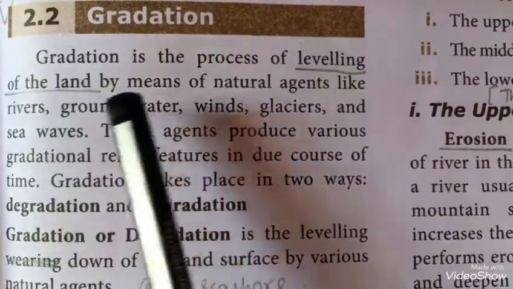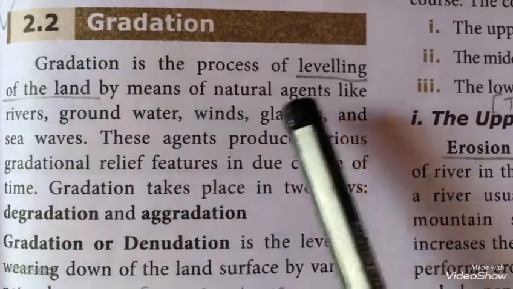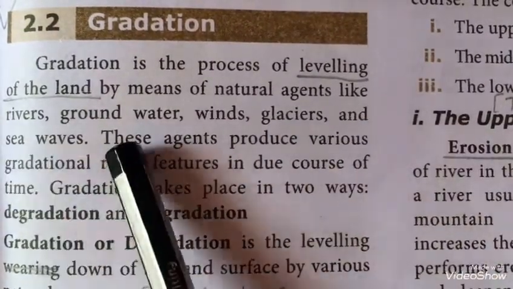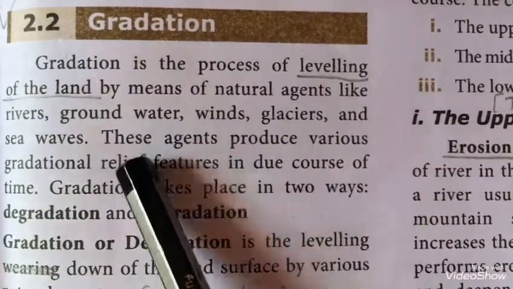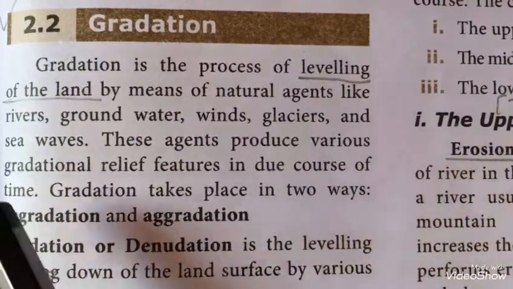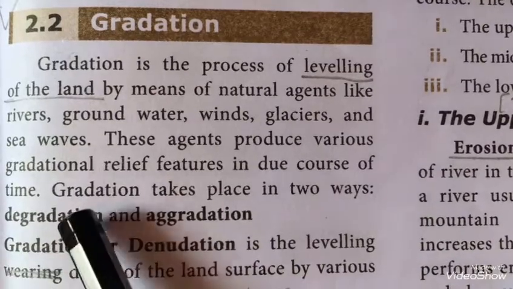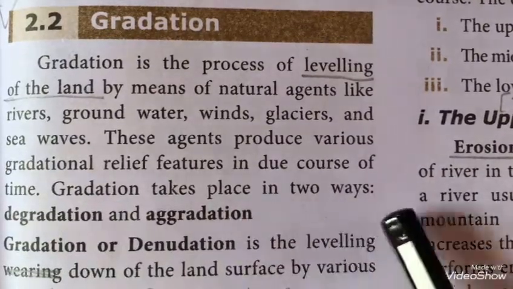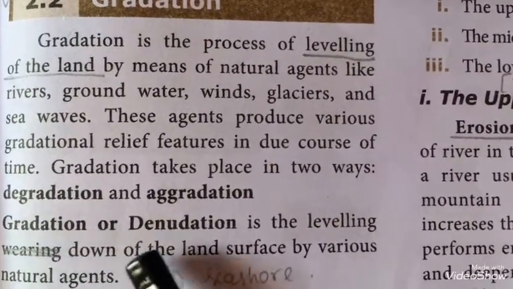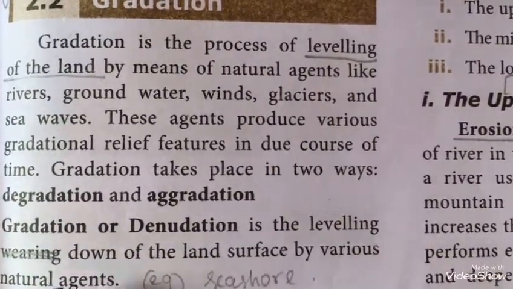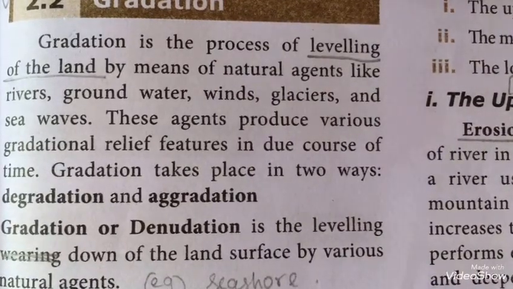Gradation. Gradation is the process of leveling of the land by means of natural agents like rivers, groundwater, winds, glaciers and sea waves. These agents produce various gradational relief features in due course of time. Gradation takes place in two ways, degradation and aggradation. So gradation or denudation is the leveling down of the land surface by various natural agents.